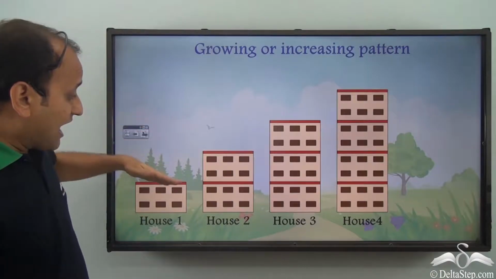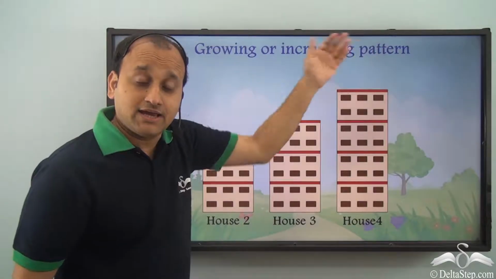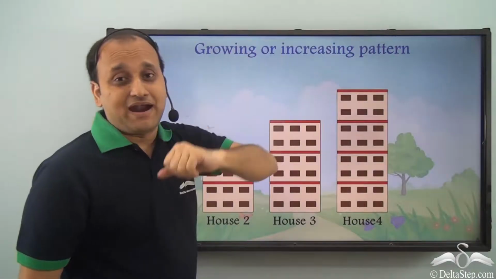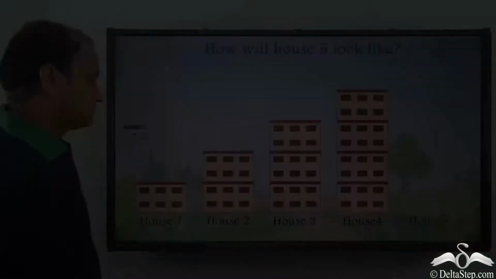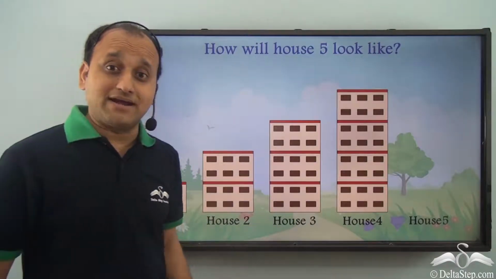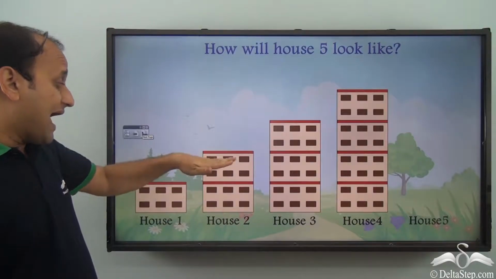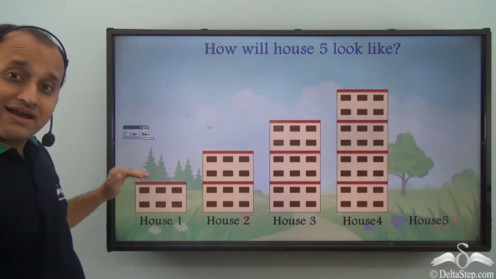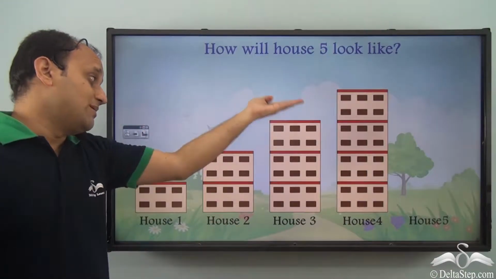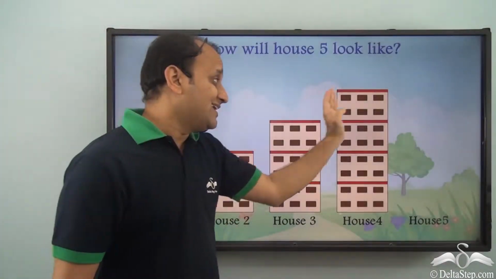So because every time in this pattern 1 floor is increasing, we will call it a growing or increasing pattern. Now can you tell me, how will house 5 look if it follows the same pattern? So we have a pattern here. House 2 has 1 story more than house 1. House 3 has 1 story more than house 2, and that is increasing. We have an increasing pattern.